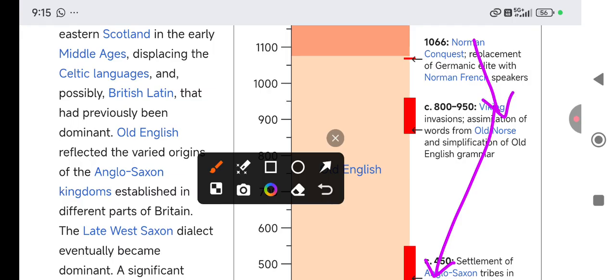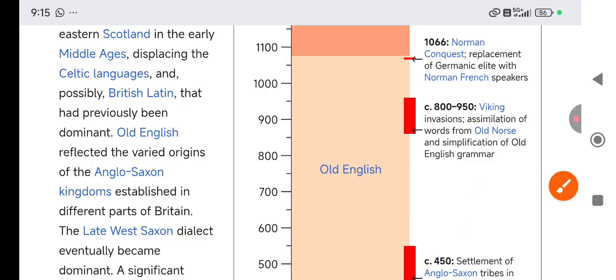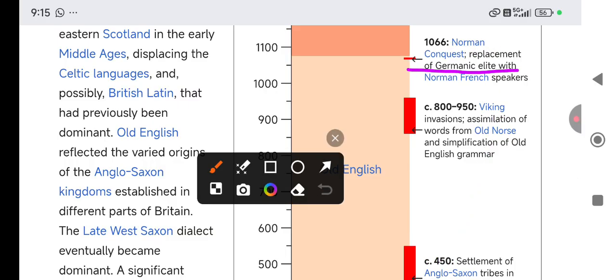So when they attacked, there was a replacement of the Germanic elite with Norman French. The Germanic elite were replaced by Norman French because these people brought French with them.